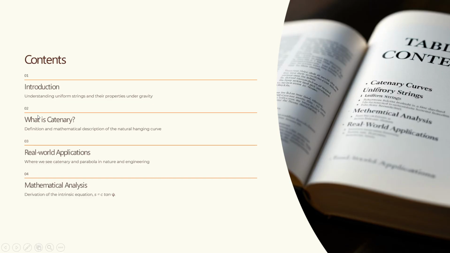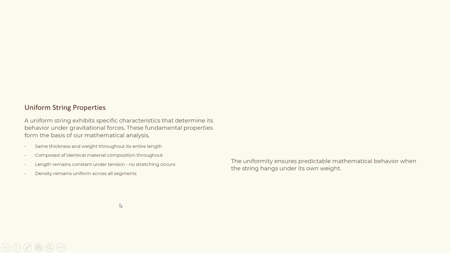In the first part, we will be understanding uniform strings and their properties under gravity. In the second part, we will be seeing what is catenary, its definition and mathematical description of the natural hanging curve. And in the third part, we will be seeing the real world applications of catenary as well as the parabola. And in the fourth part, we will be deriving the intrinsic equation S equal to C tan psi. Now, moving on to the first part.